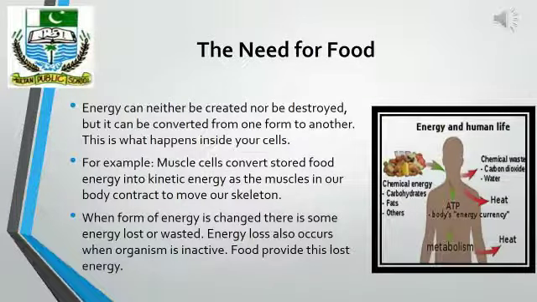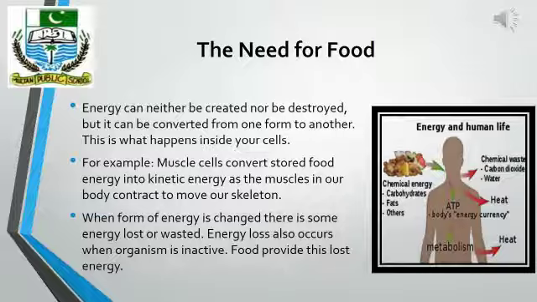As we are talking about energy, now we look at the proper definition of energy. Energy can neither be created nor be destroyed, but it can be converted from one form of energy to another. This is what happens inside our own cells. For example, muscle cells inside our body convert stored food energy into movement energy, or you can say kinetic energy.